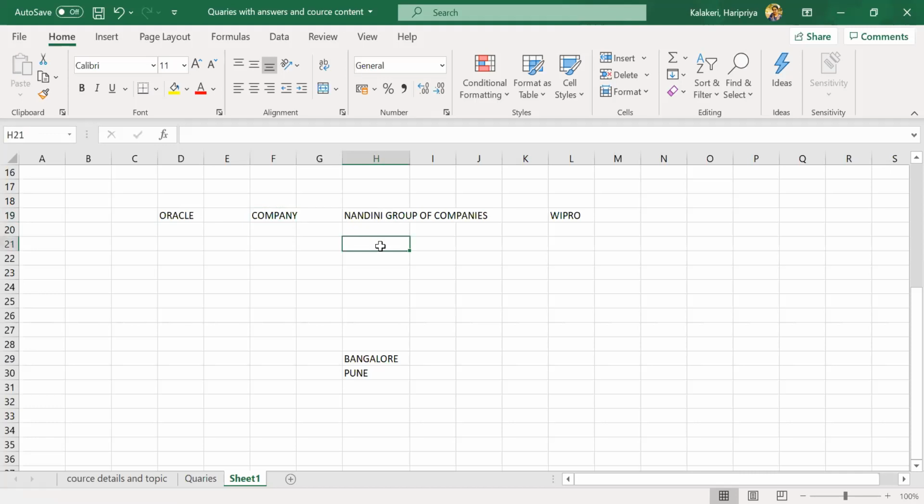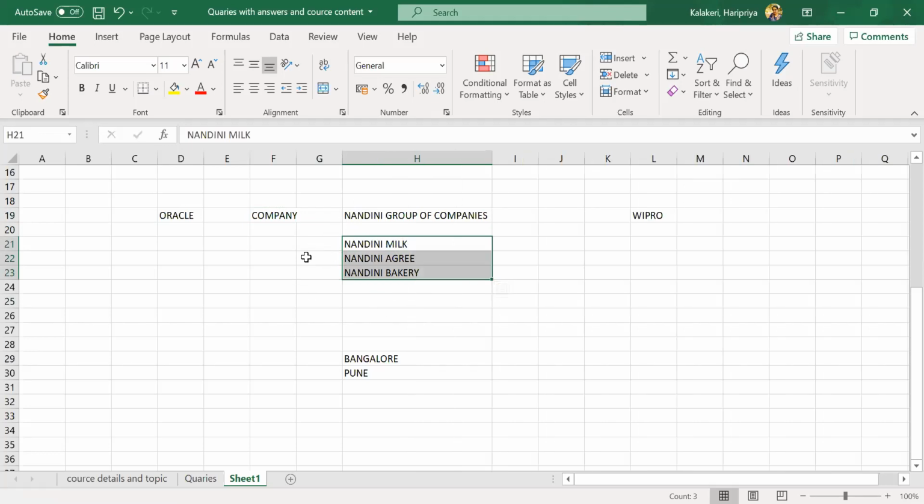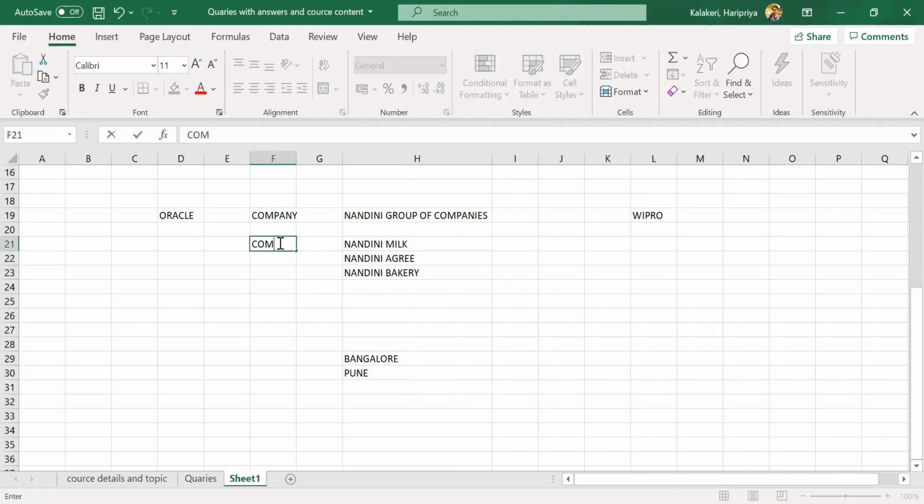It has many businesses. Let's say Nandini Milk, Nandini Textiles, Nandini Agri, Nandini Bakery. Okay, it has businesses. In SAP, how can we map this? Let's say these businesses, so we can call each one a company code. Let's say this is company code 1, company code 2, company code 3.